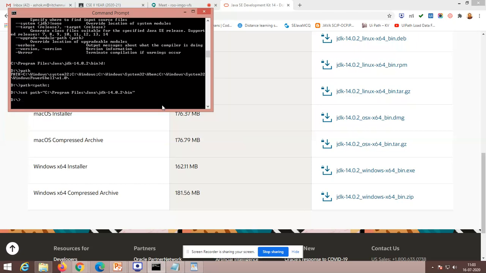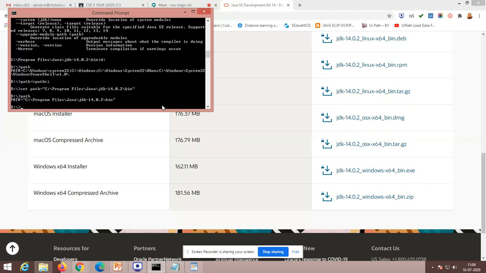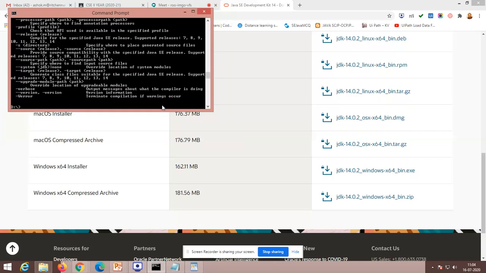To verify that, you can see. Initially I typed the path variable. Two lines before that, you could identify there is no Java set on it. Now you check the path variable. Now it has been replaced. Right? This is what we need to understand. Again, to check whether it is available or not, I type javac. Yes. Now the compiler is ready to execute my program.